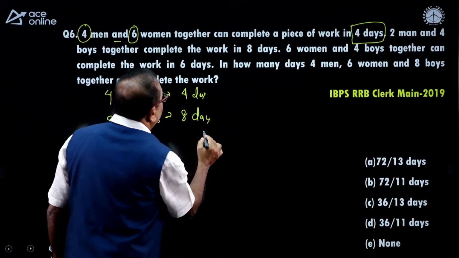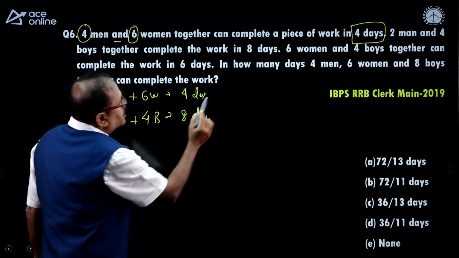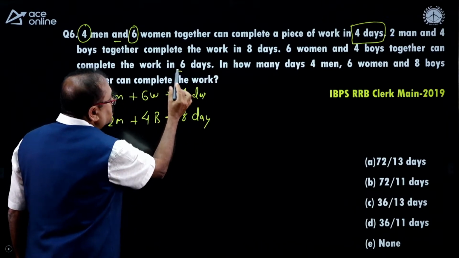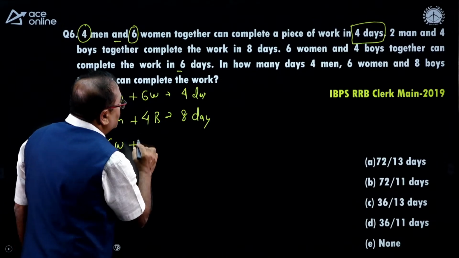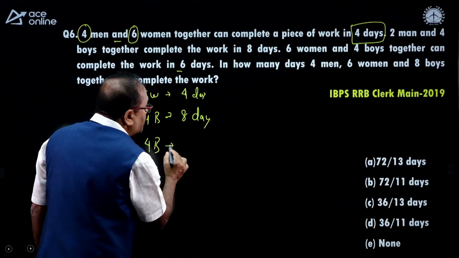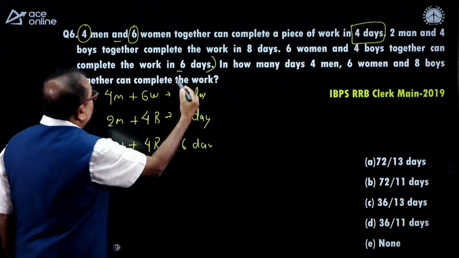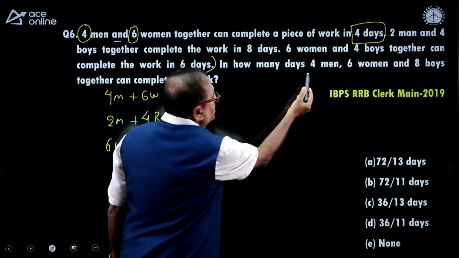I am just separating the facts from the paragraph. And 6 women and 4 boys can complete the work in 6 days. 6 women plus how many boys? 4 boys. 4 boys can complete the work in 6 days. Up to this we have this information. Okay. Now in how many days?